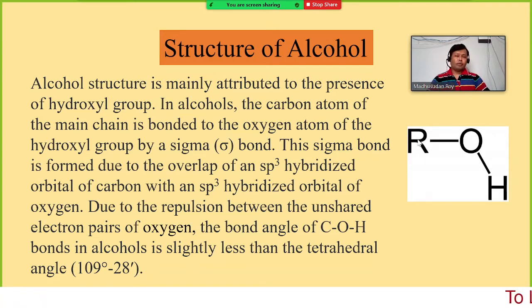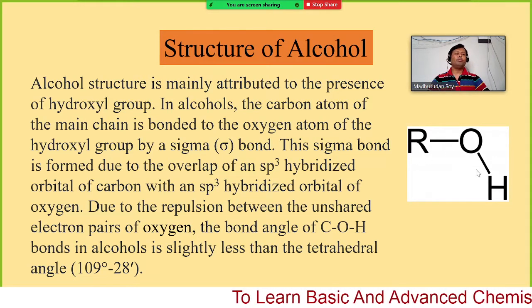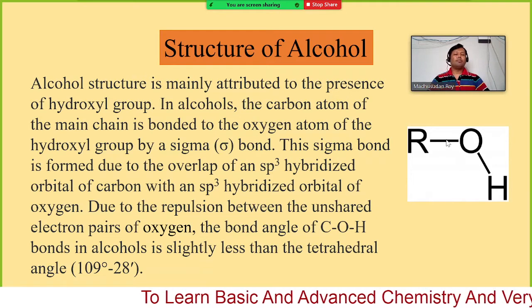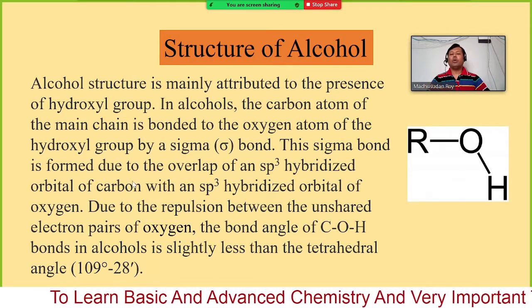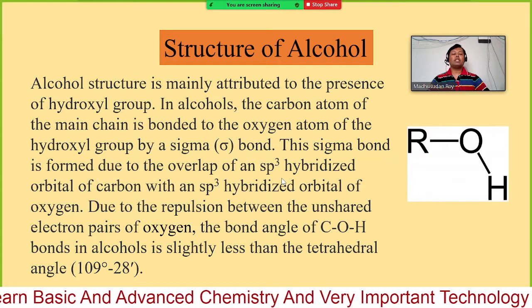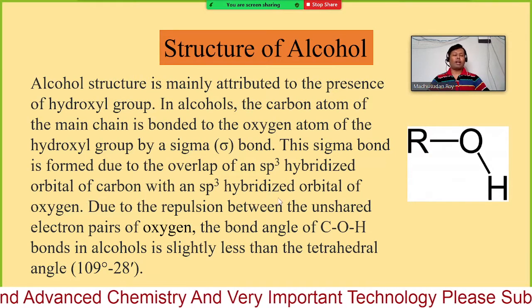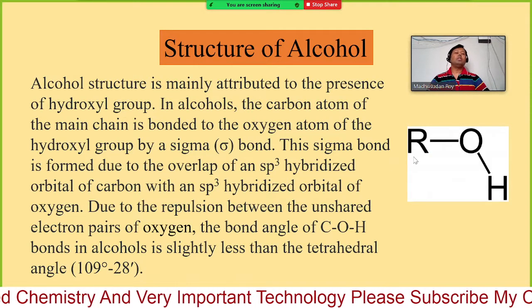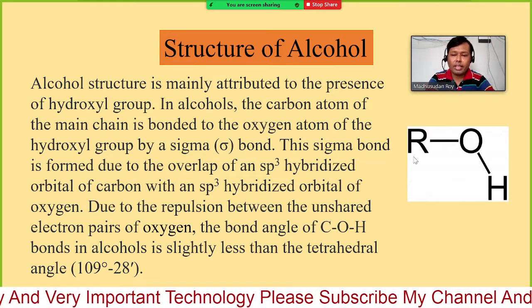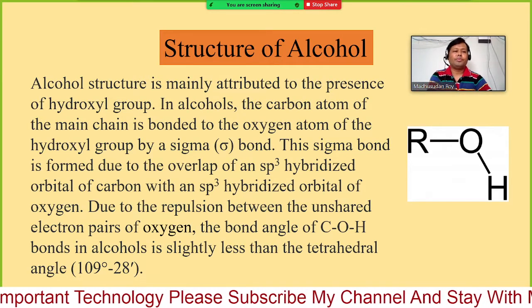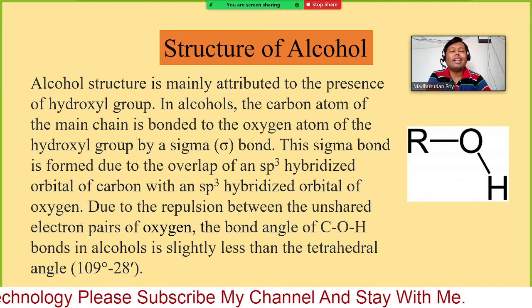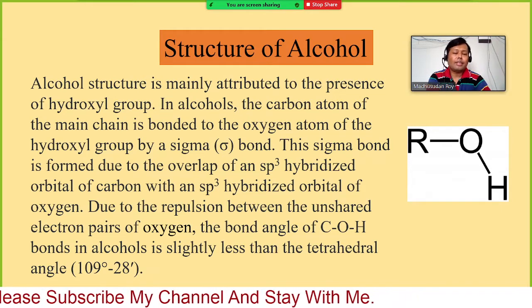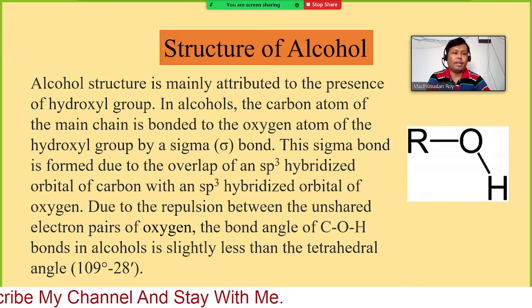So the carbon atom of the main chain is attached to the oxygen of the hydroxyl group by a sigma bond. The sigma bond is formed due to the overlap of an sp3 hybridized orbital of carbon. We mentioned in the last semester that for alkanes, for saturated hydrocarbons, the carbon is sp3 hybridized.